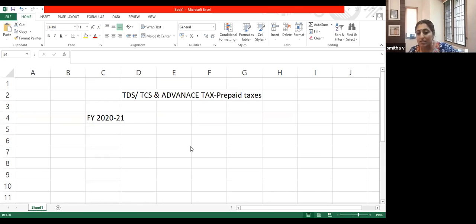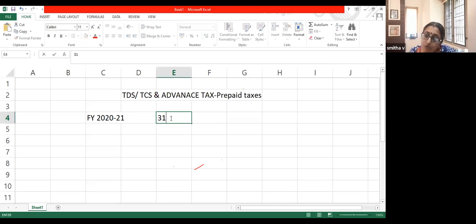So these three items, TDS, TCS and advance tax, as I told you, they are prepaid taxes. For financial year 2020-21, ideally, when would you file your return of income for this financial year? Suppose you are not liable to audit, then when will you file your return of income?